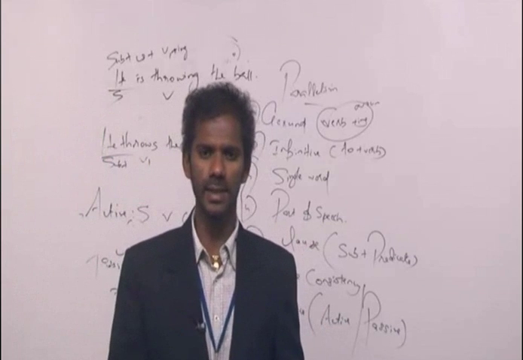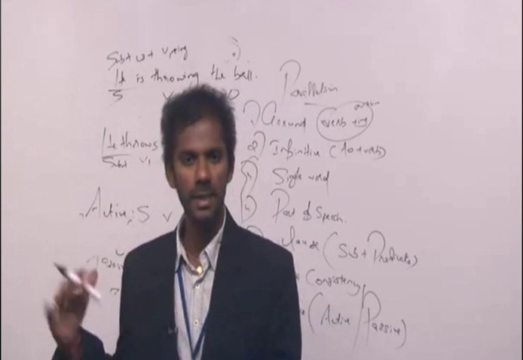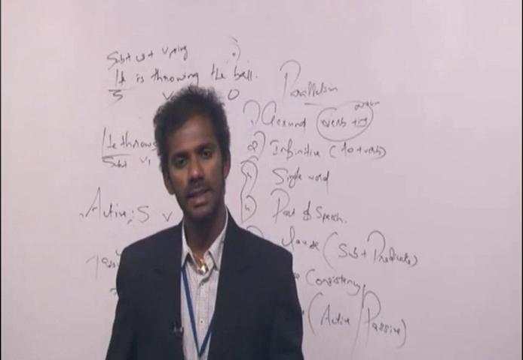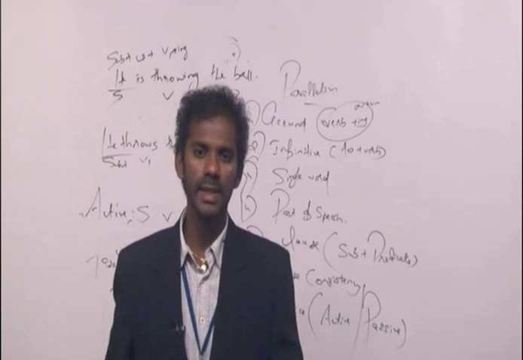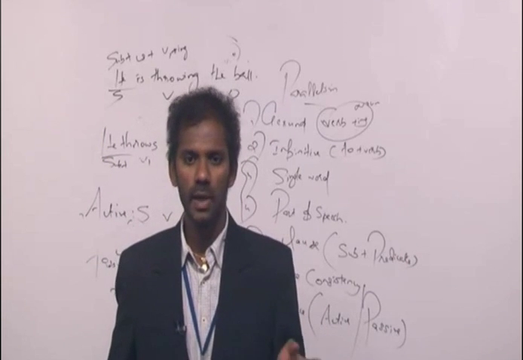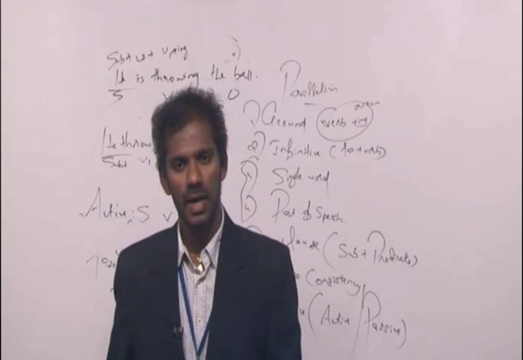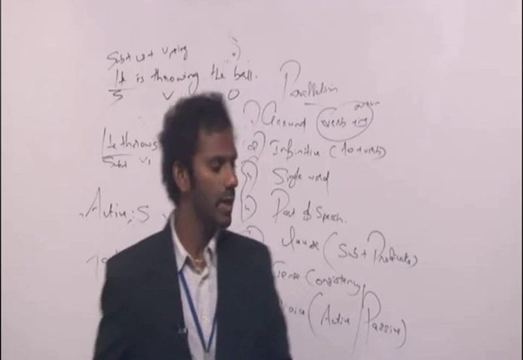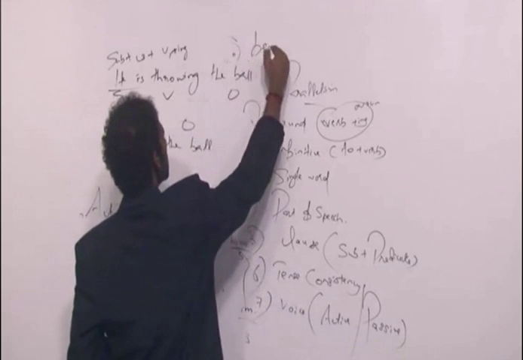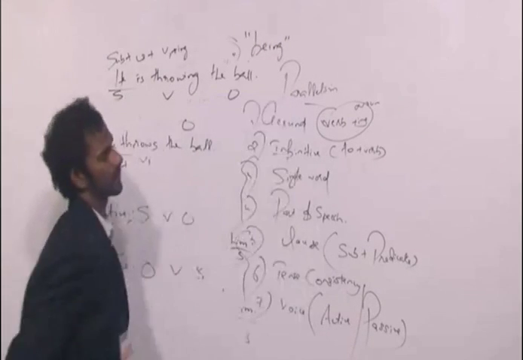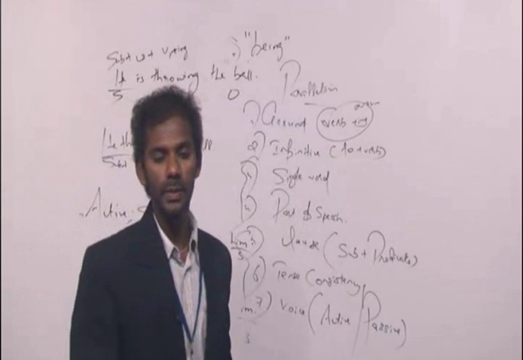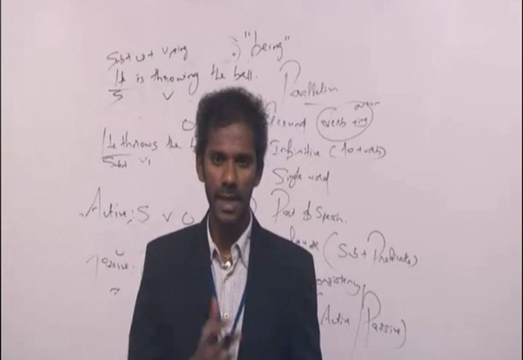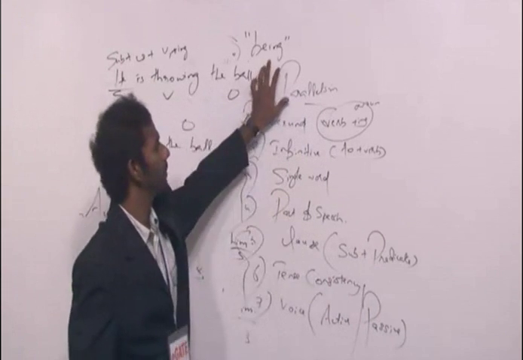Clear? Now the rule is this. You may take down the rule. Then I'll give you this sentence in the passive voice. The rule is this. When you convert a continuous sentence, it can be present continuous, or past continuous, or future continuous. Clear? While converting a continuous sentence from active to passive, use being. B-E-I-N-G. Right? While converting a continuous sentence, present continuous, past continuous, future continuous, doesn't matter, while converting a continuous sentence from active to passive, use being.